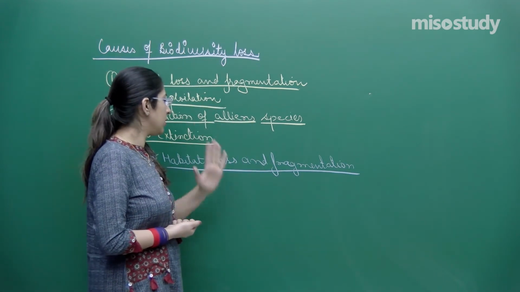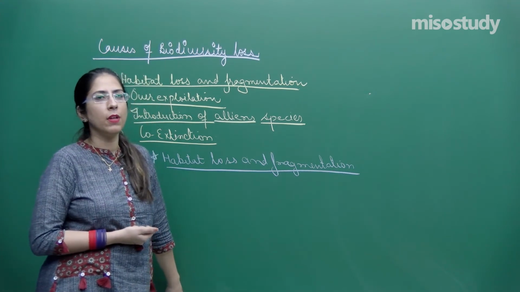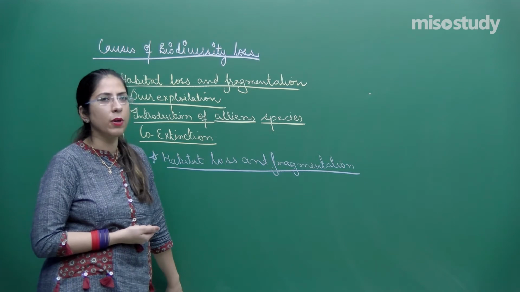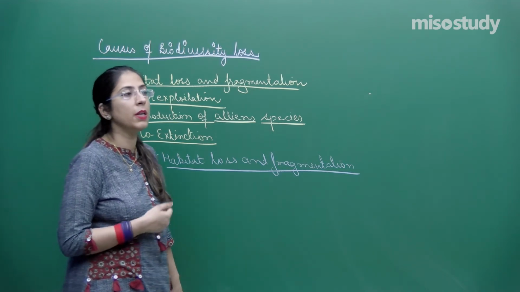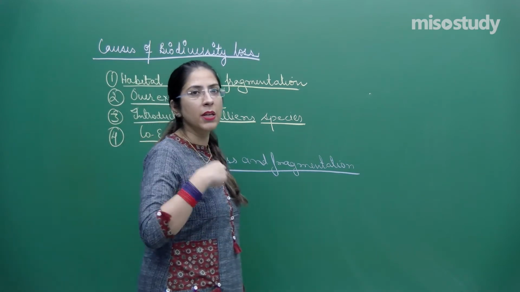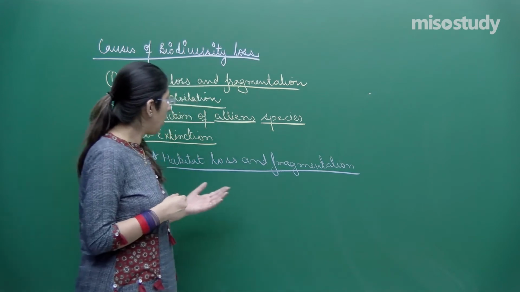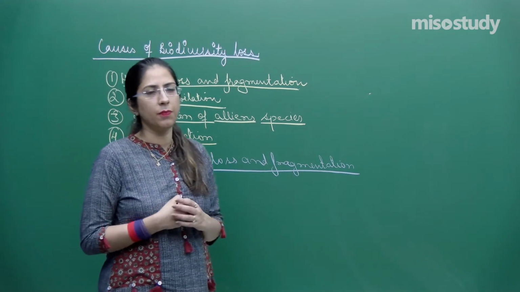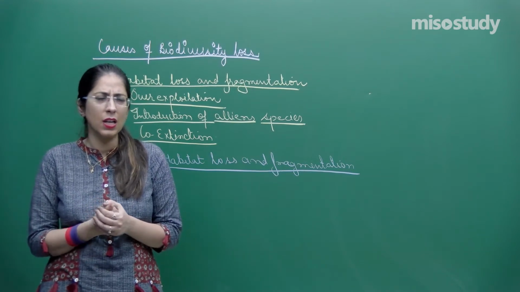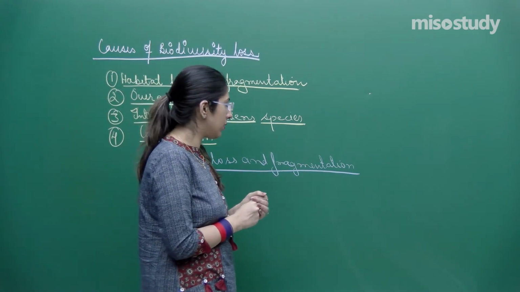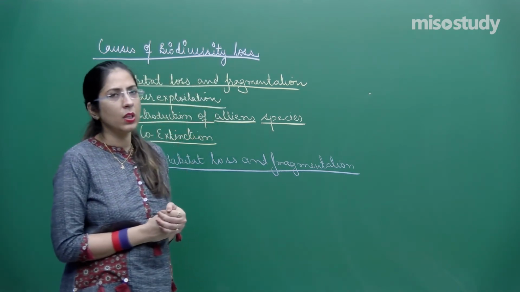Suppose for some reason habitat loss has occurred. Will the organism be able to survive? No, it will not be able to survive, because outside their habitat there will be predators, and there will be chances that other organisms may attack them. So this is the major problem. Now, how do habitat loss and fragmentation occur? There are various ways by which they occur, so that you will be able to understand. Don't worry about that.